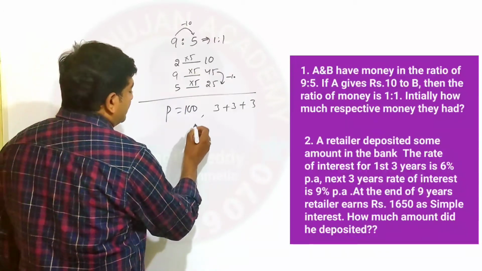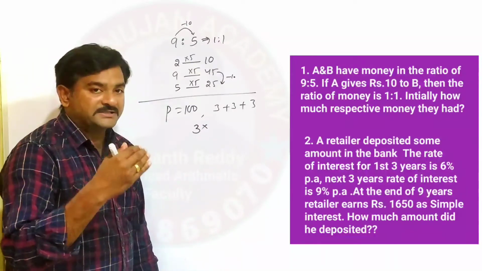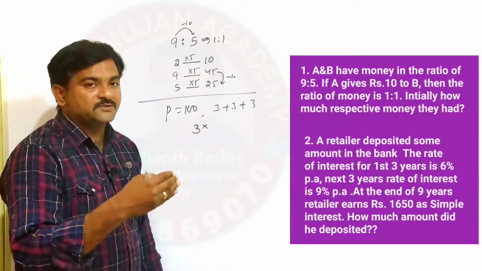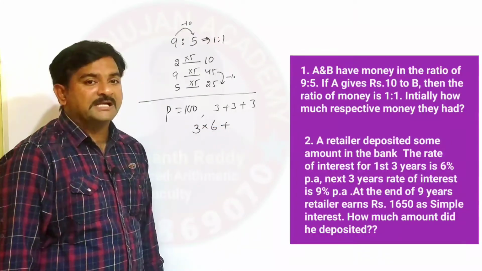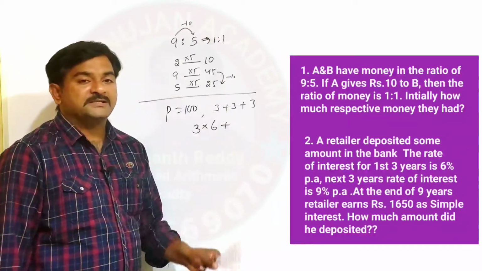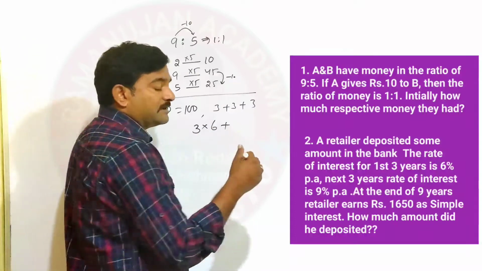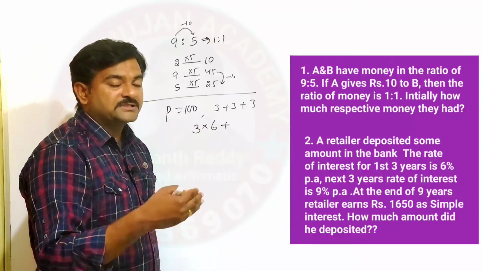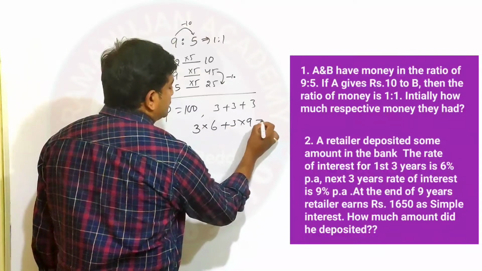For the first 3 years the rate of interest is 6%, meaning first year 6 rupees, second year 6 rupees, third year 6 rupees. Together he has to pay a total of 18 rupees as interest for the first 3 years. For the next 3 years the rate is 9% per annum, so for the fourth year 9 rupees, fifth year 9 rupees, and sixth year also 9 rupees. That is 3 into 9 rupees.